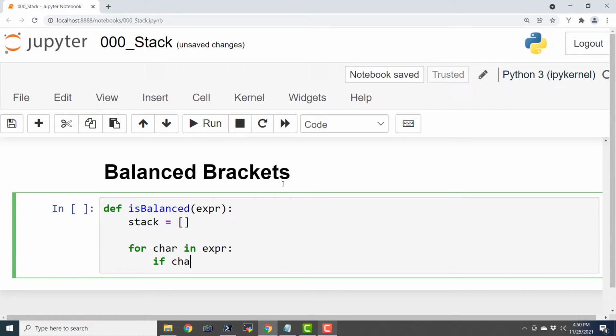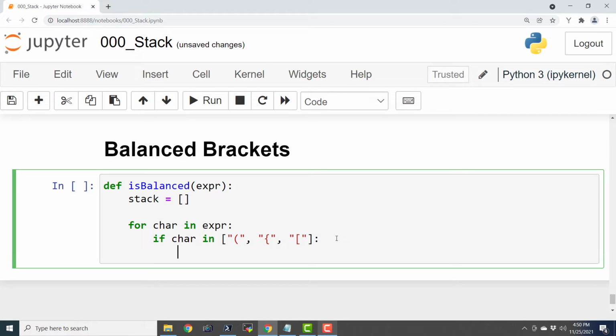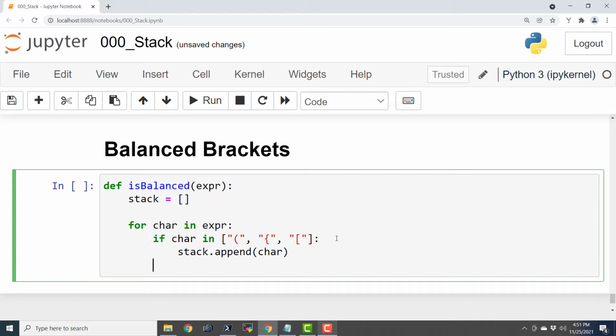If the character is in the opening normal bracket, opening curly bracket, and opening square bracket, so if the character is in any one of these three things, then we have to push that thing to the stack. Stack dot append char, and else.